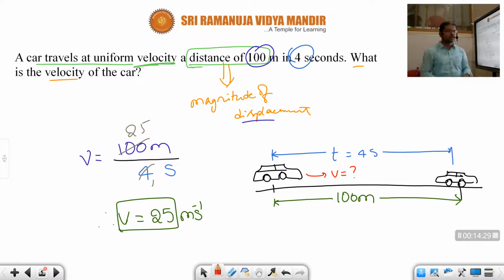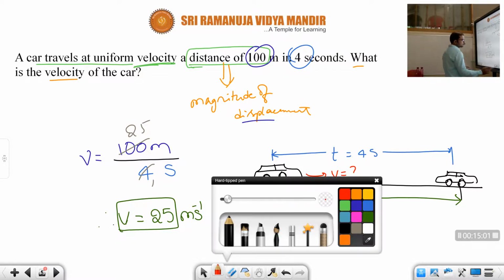Whenever it moves along a straight line, the distance and displacement are both the same. Understood, children? In the previous cases also, when the distance was mentioned, the objects were moving along a straight line. In previous lectures I discussed this point. When a body moves along a straight line, the distance and displacement are both equal. Okay, so this is the case, children.